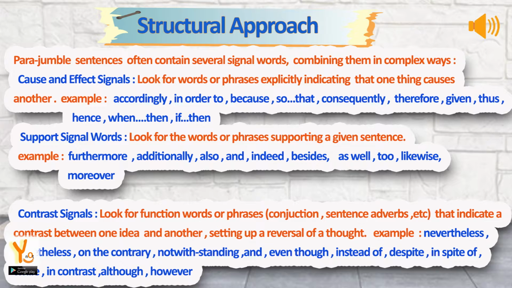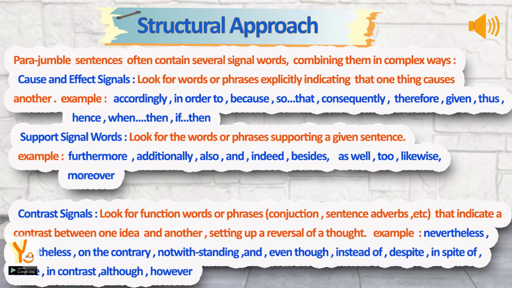Number 1 is cause and effect signals. Look for words or phrases explicitly indicating that one thing causes another. Examples: accordingly, in order to, because, so that, consequently, therefore, given, thus, hence, when then, if then. Number 2 is support signal words. Look for the words or phrases supporting a given sentence. Examples such as furthermore, additionally, also, and, indeed, besides, as well, too, likewise, moreover.